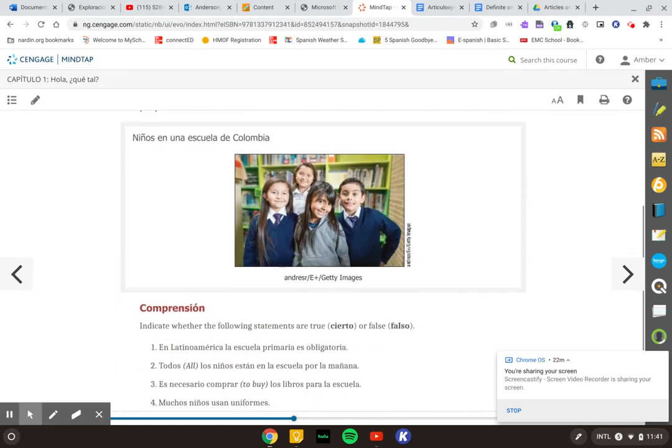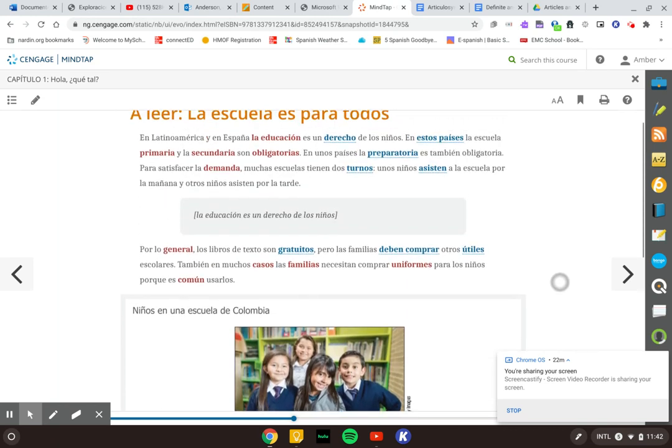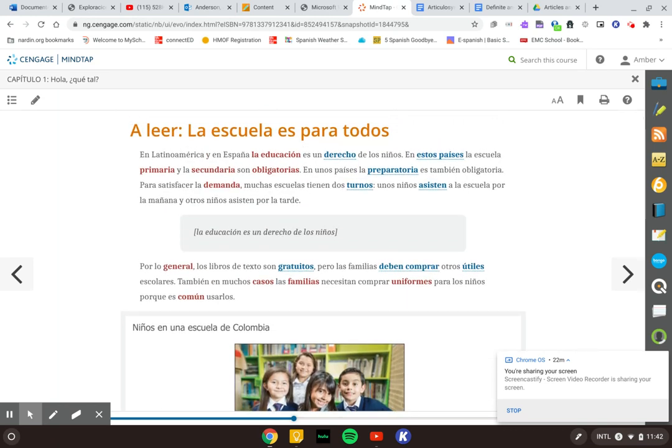So what I would like you to do for this last part is answer if these are cierto or falso. So número uno, we have in Latinoamérica, la escuela primaria es obligatoria. So let's look back up there. La escuela primaria es obligatoria. Is that cierto or falso?